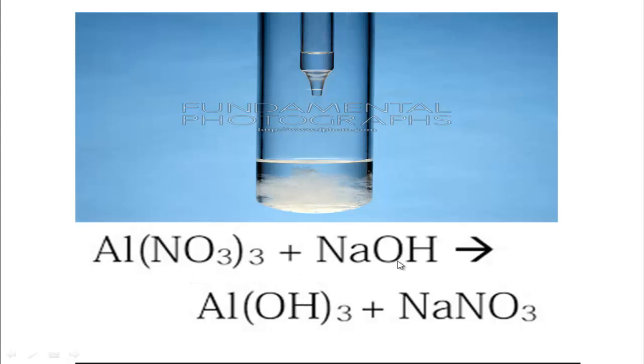So follow the reaction. Aluminum nitrate when it reacts with sodium hydroxide produces a white colored precipitate of aluminum hydroxide and sodium nitrate. So actually the color of aluminum hydroxide is white, and observing this white colored precipitate we can easily identify that the salt solution is an aluminum salt solution.